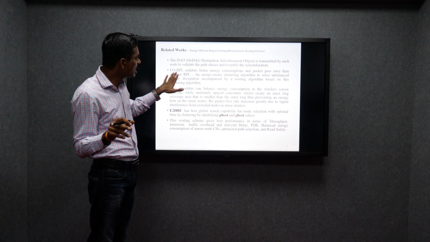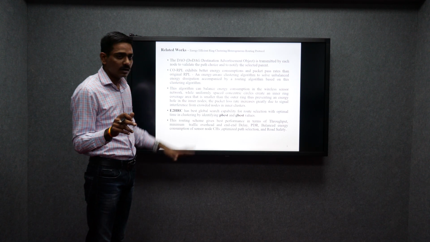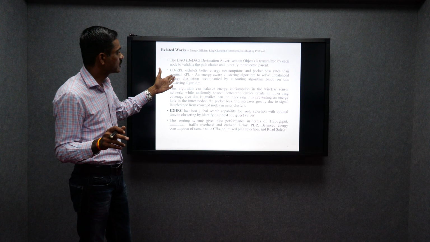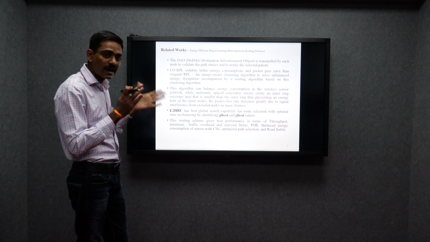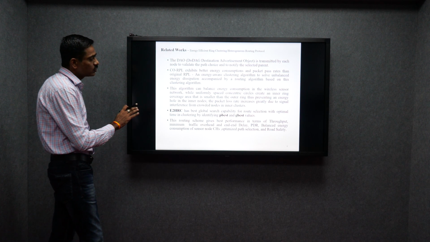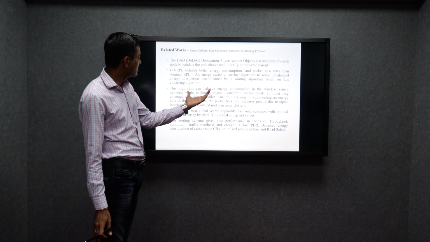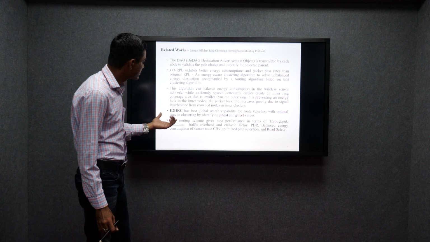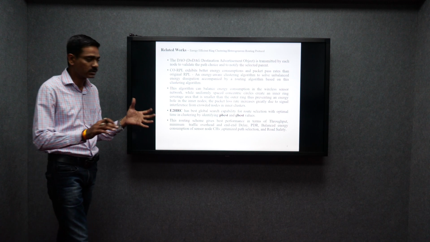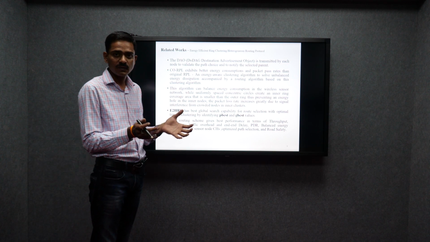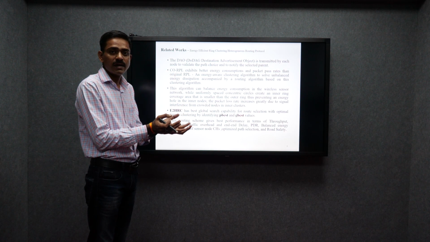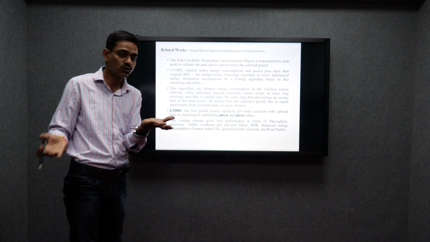So RPL is a routing protocol, and energy aware clustering algorithms are used to balance all these things. This algorithm balances energy consumption in the wireless ad hoc network, and is considered for preventing signal interference in crowded area clusters. That means different numbers of clusters are formed in different areas. So this is identified by the individual balanced load with the number of zones.